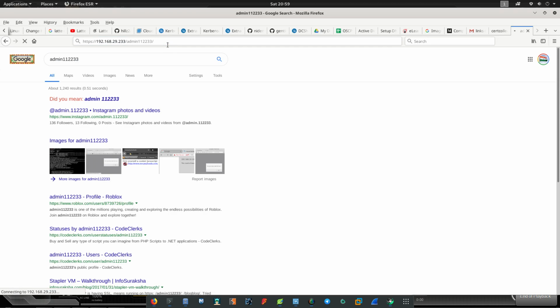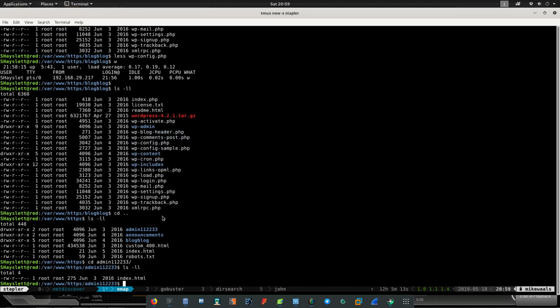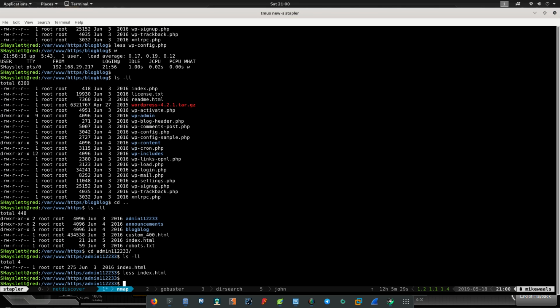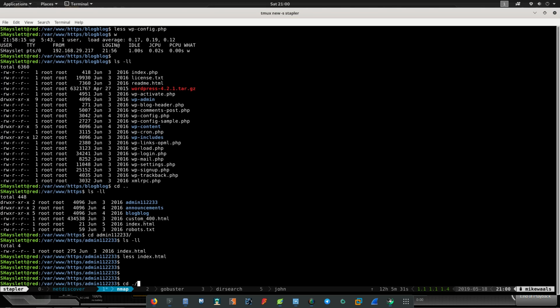It just redirects to another XSS payload. It gives a very scary message, says that this file contains a BeEF JS file, which is basically backdooring your browser and all those things, but it's just a prank. I'll show you what is there in that. Let's say give yourself cookie. This is a window, could be a BeEF hook, and that just redirects there. So it's nothing there actually. Let's go back to home there.